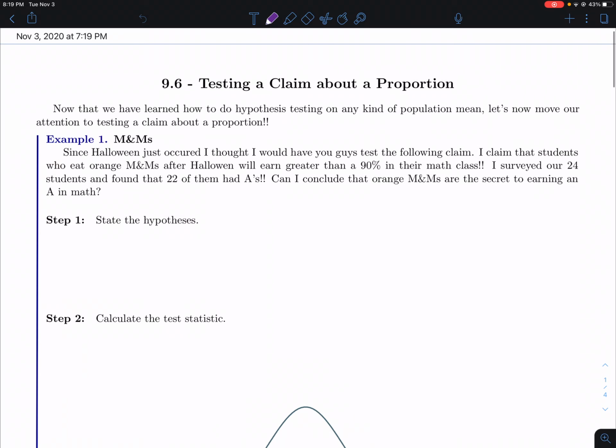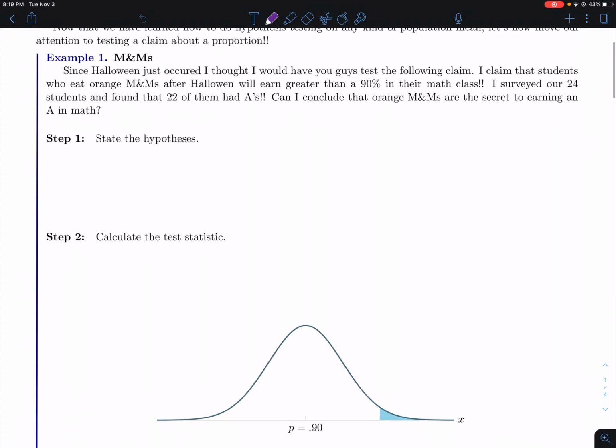So with that in mind, let's jump in and talk about proportions. Again, everything about hypothesis testing is exactly the same. Basically, the setup's kind of the same. The only difference is just what things look like. In this case, I was in a Halloweeny mood when I was making all my problems here. Since Halloween just occurred, I thought I'd have you guys test this claim.